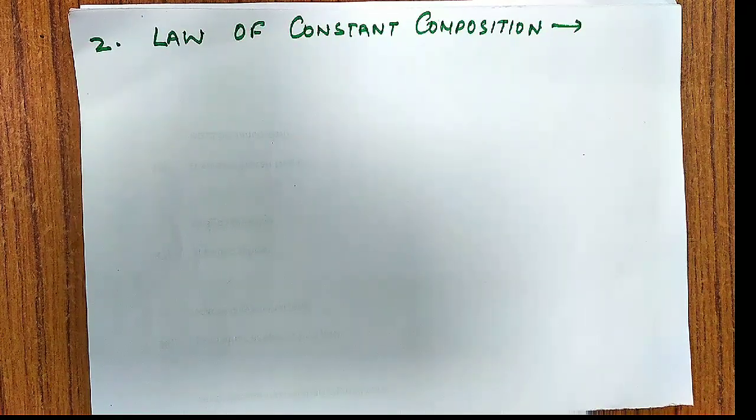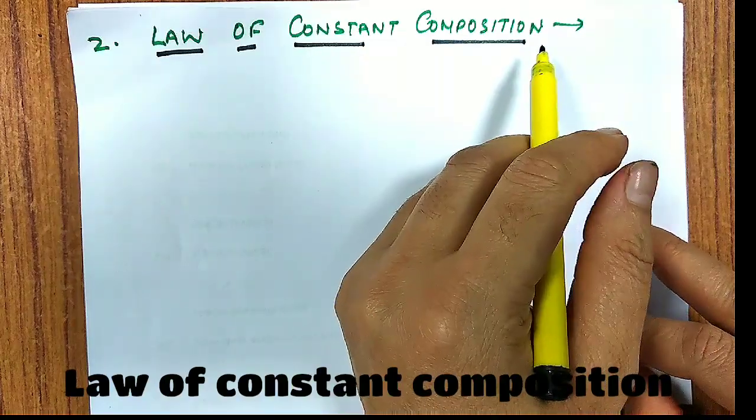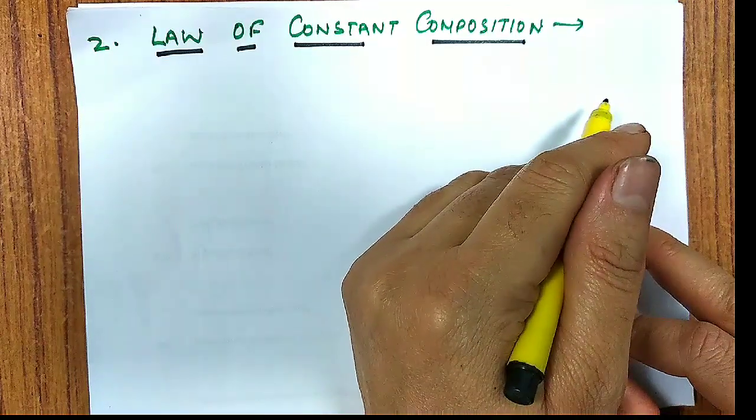Today, in continuation with the laws of chemical combination, we'll talk about the second law, the law of constant composition, also known as the law of definite proportion.